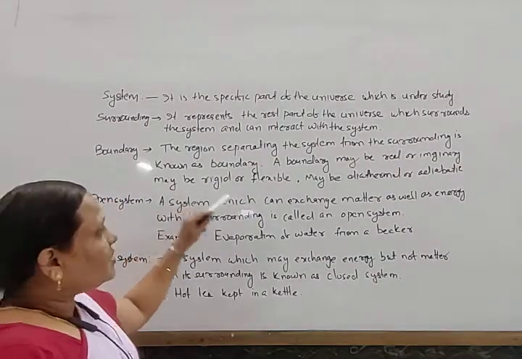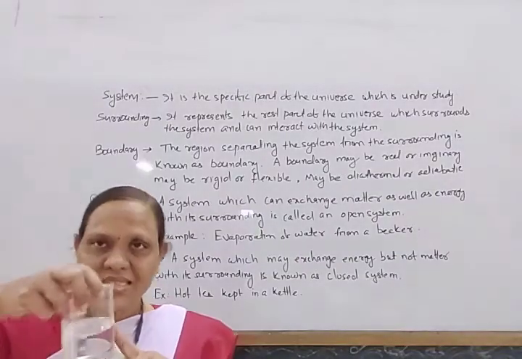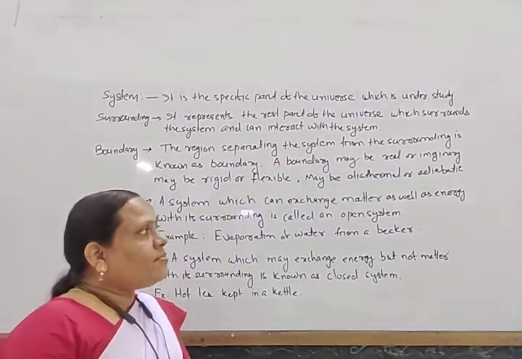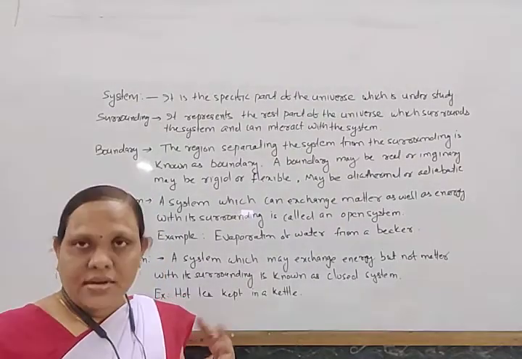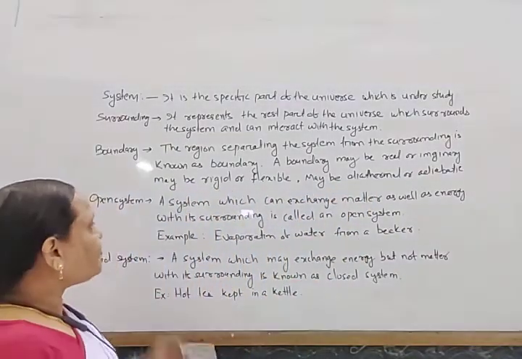And it may be rigid or flexible. A balloon is flexible, and if we consider this glass, this is rigid. It may be rigid or flexible. It may transfer heat or it may not transfer heat. In this it may be diathermal or adiabatic.